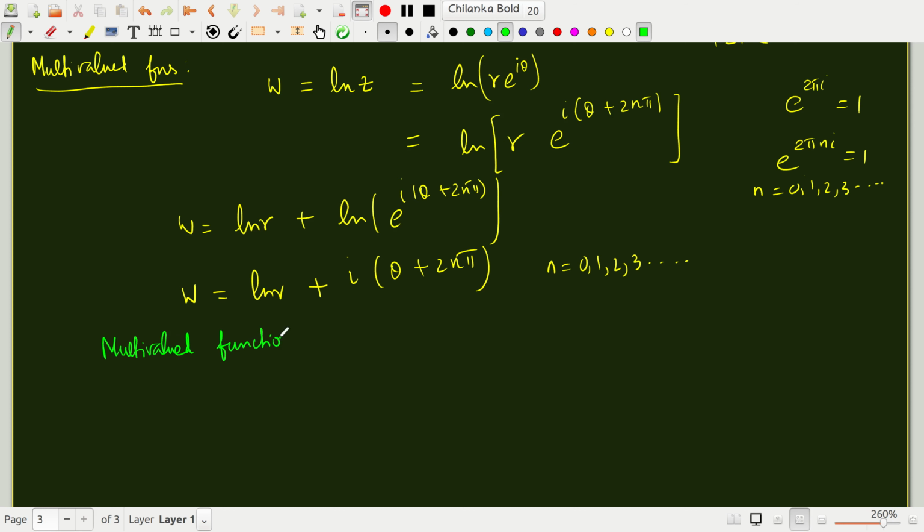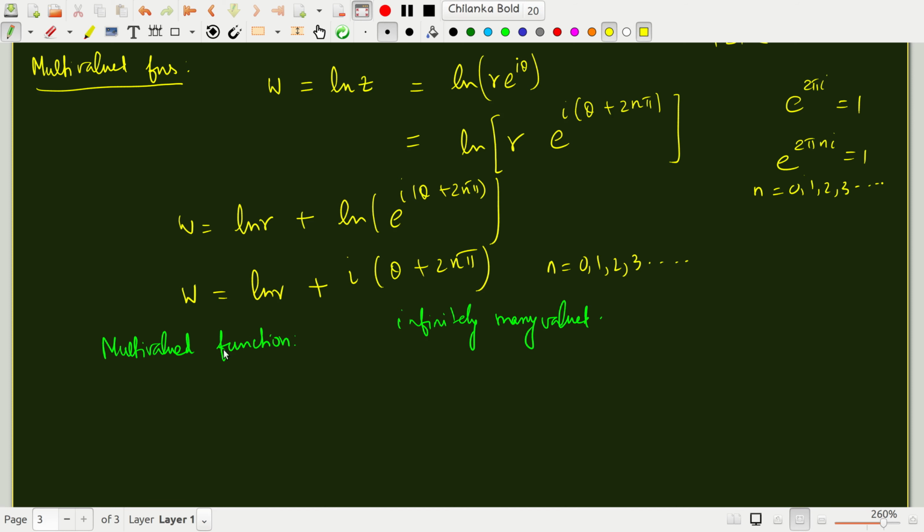ln z is an example of a multi-valued function. In fact, it is infinitely many valued. Now in many cases you want to keep the function analytic. That means that you have to restrict the function so that it takes only one value.